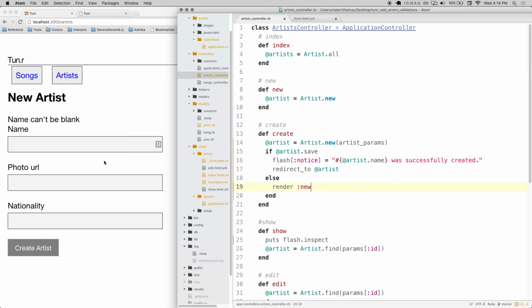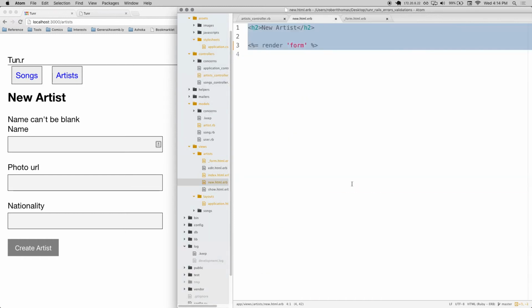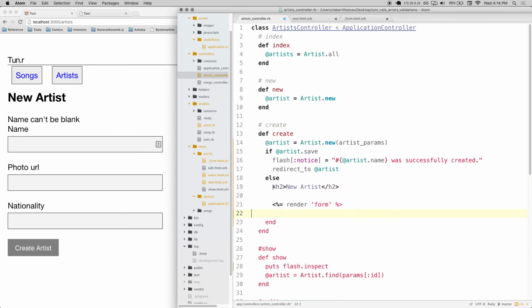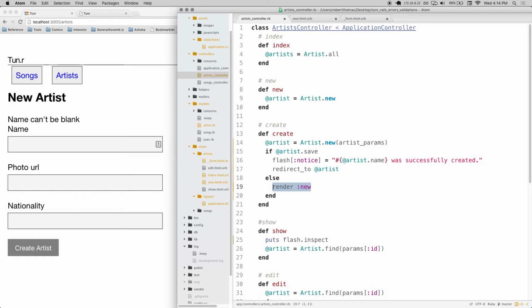Render is not an HTTP request. It's just as if you went in here and copied everything in there and then just sort of put it in there. See? Right. Any other questions?